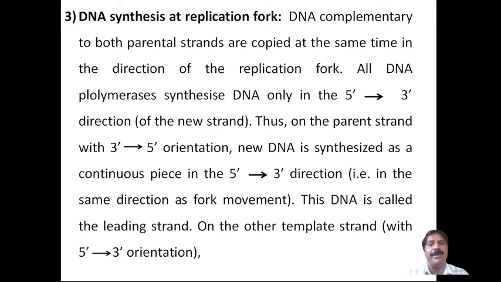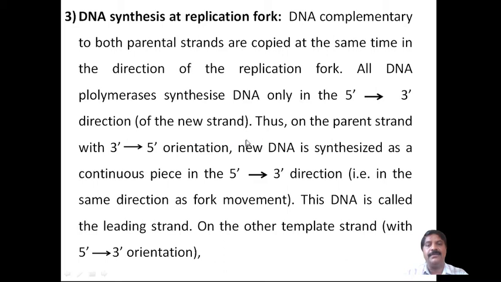DNA complementary to both parental strands is an exact copy of the parent DNA. The parent, and D stands for daughter. Therefore, DNA complementary to both parental strands is copied at the same time in the direction of the replication fork. All DNA polymerases synthesize DNA only in the 5 prime to 3 prime direction, that is of a new strand.